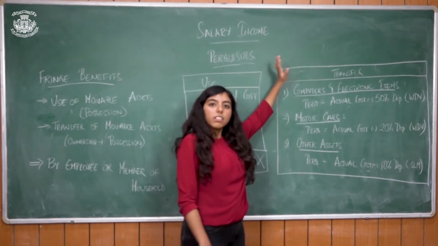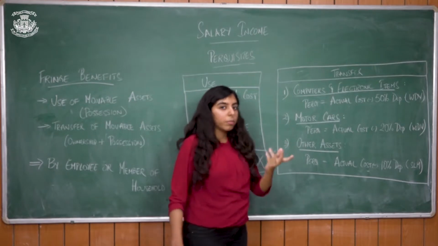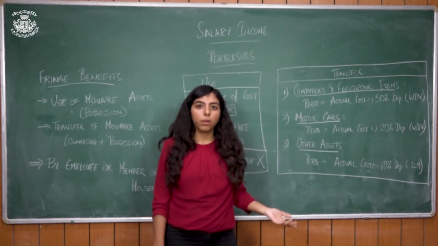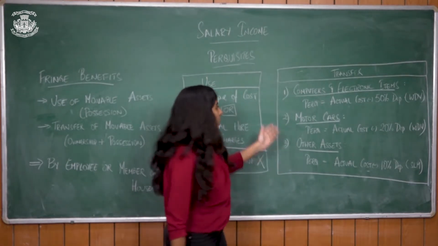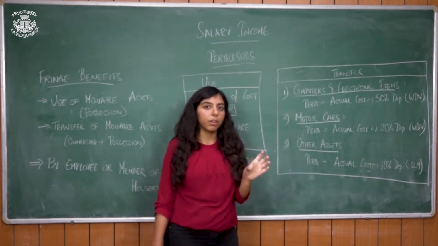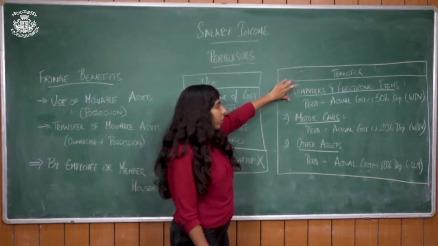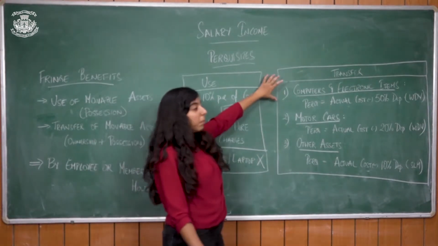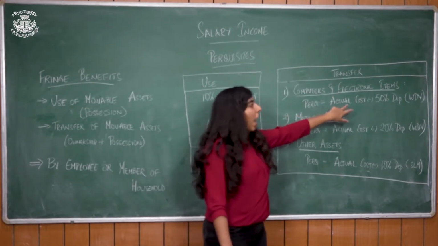Transfer. Now in case whatever is being used is not only being used but is also being transferred. Say for example, an employee has been using the laptop for 2 years. After 2 years he is going to transfer it. So how do you evaluate the perquisite? In case of computers and electronic goods, when he was using it, it was not taxable. But when it is being transferred to him, it is. So the value of perquisite will be actual cost.